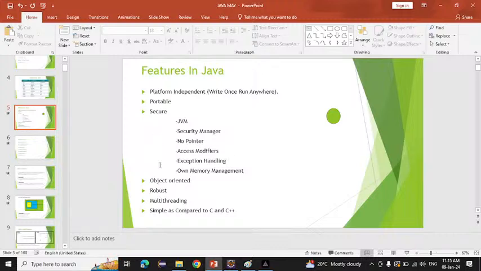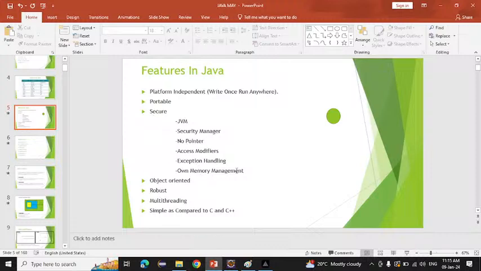After that, exception handling. Just now I told you that under robust, we can handle even small exceptions in Java. We have a concept called exception handling, which we will see in the future. Inside exception handling, if any small exception occurs, we can handle it. So that makes our Java secure again.